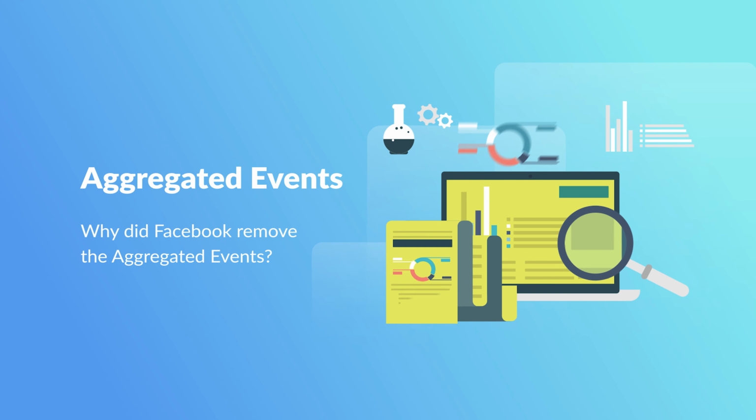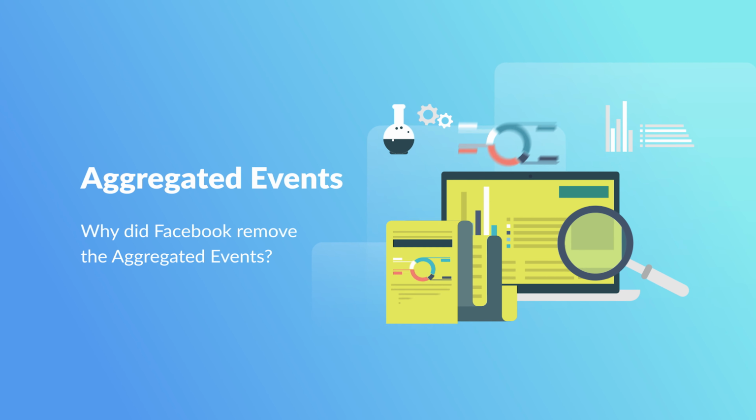Not everything was being reported, and in order to do that, you needed to do domain verification, which was mandatory in order to have the aggregate events, and you also had to do event prioritization. So in your business manager, you were going to add your domain name.